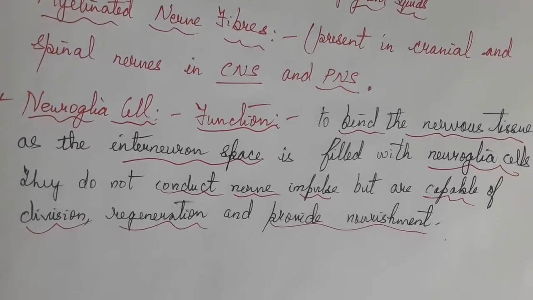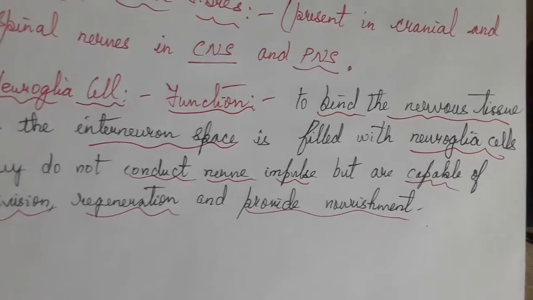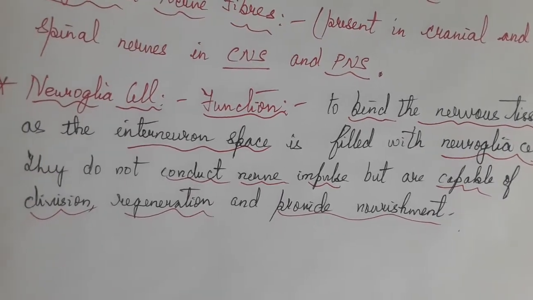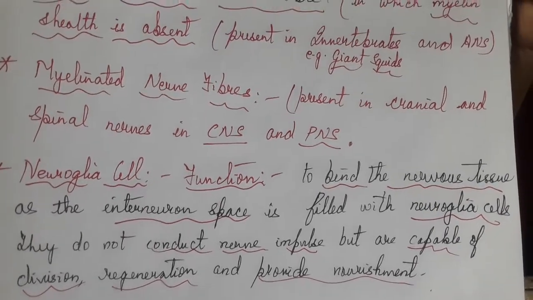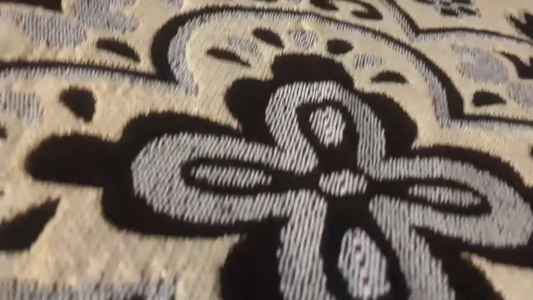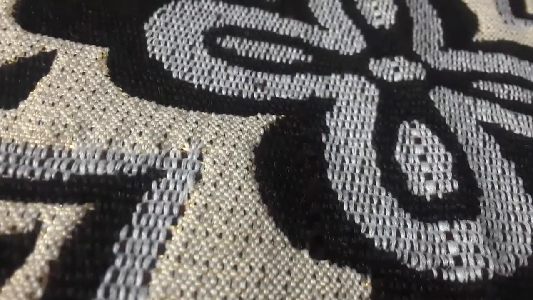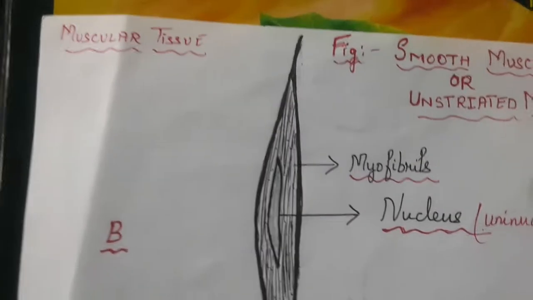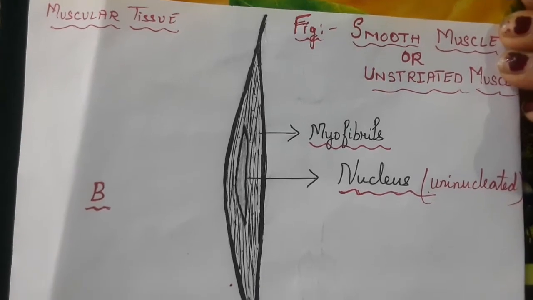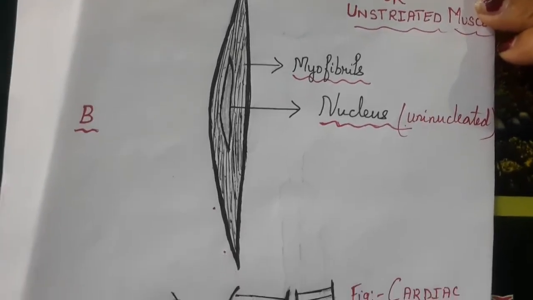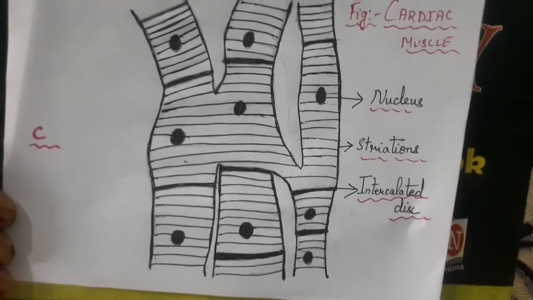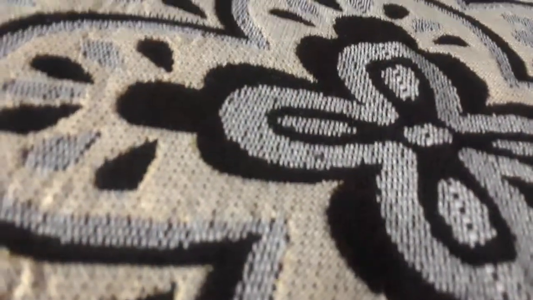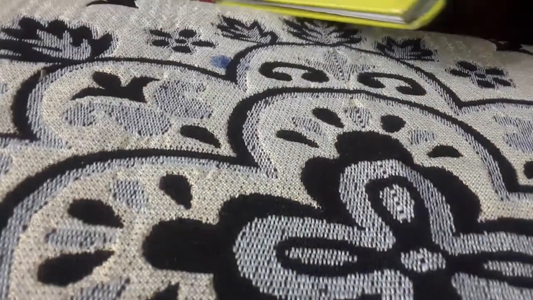Next we have the diagram given of the nervous tissue and muscular tissue. Diagram of the smooth muscle and cardiac muscle. Draw it in your copy with proper labeling. Usually you are asked the structural differences and functional differences.